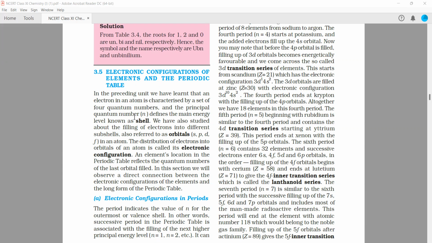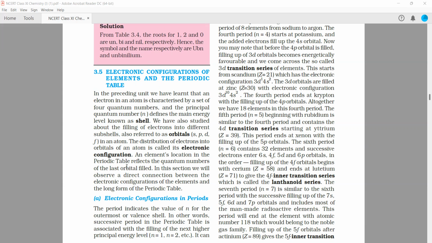The principal quantum number is n, which defines the main energy shell, also known as a level or a shell. We have also studied the filling of electrons into different subshells, also referred to as orbitals. Shells are given by the principal quantum number, and subshells, that is s, p, d, f, are given by the azimuthal quantum number. The distribution of electrons into these orbitals of an atom is called its electronic configuration. So electronic configuration is nothing but the distribution of electrons into the orbitals.